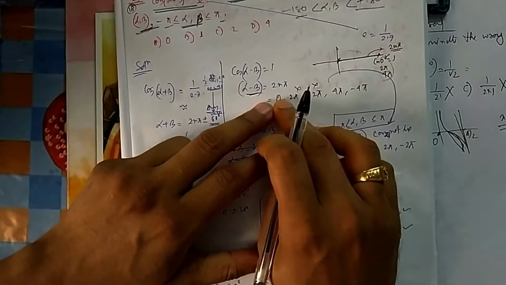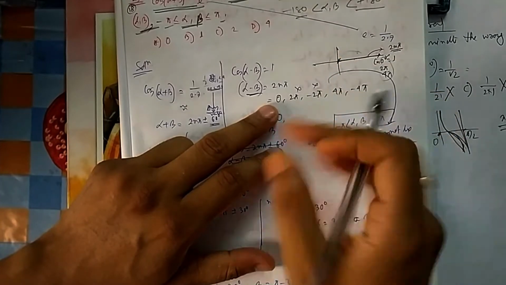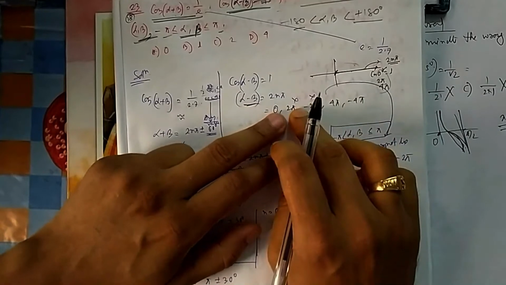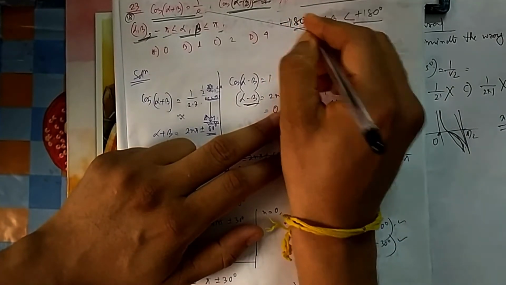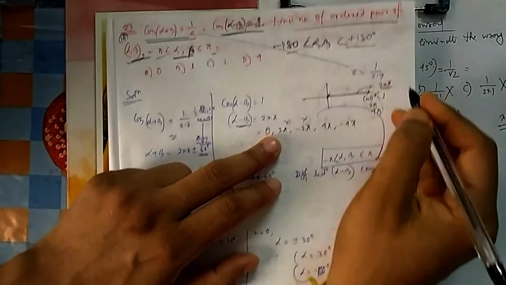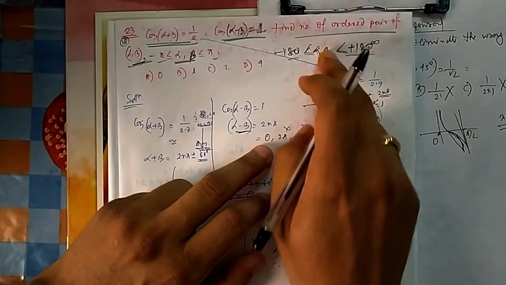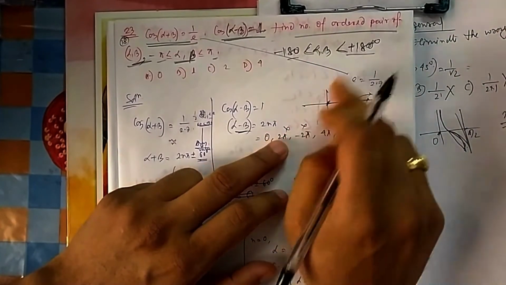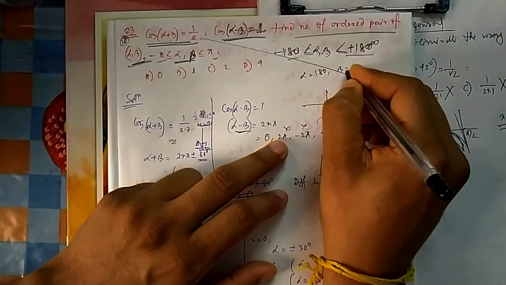So it can be 0, it can be 2 pi, minus 2 pi, plus 4 pi, minus 4 pi, whatever. But what is the value of alpha and beta? That should be between minus 180 and plus 180. That is the range they have given for alpha and beta. Now 0 is okay; if both are equal then the difference is 0. Can you get 2 pi here? For that you need alpha equal to 180 and beta equal to minus 180.